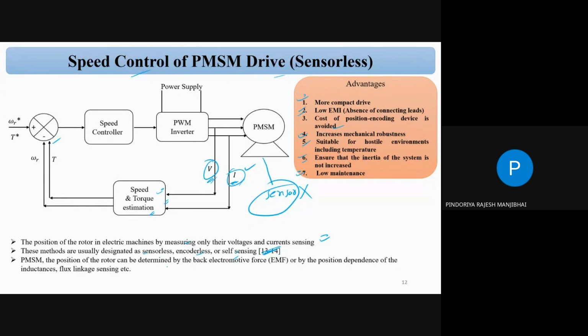In a PMSM, the rotor position can be determined from the back electromotive force, or from the position dependence of the inductance or flux linkage. So any parameter that depends on the rotor position can be used. We can say the inductance, the voltage and current, or the flux. Any quantity that depends on the rotor position can be taken to estimate the rotor position. So that is the simple concept.